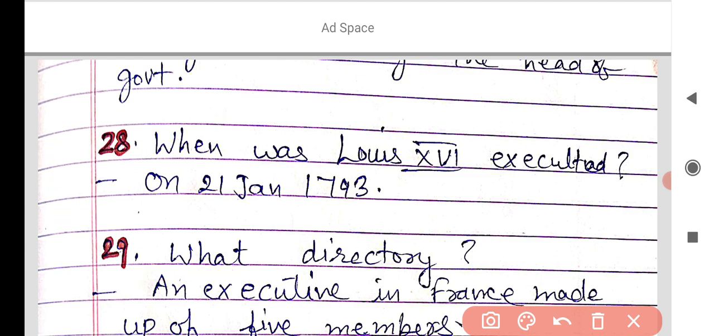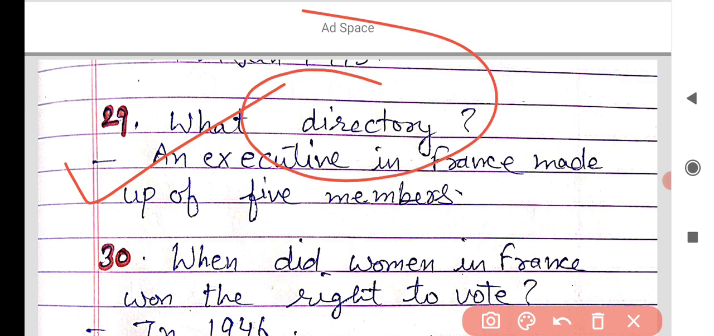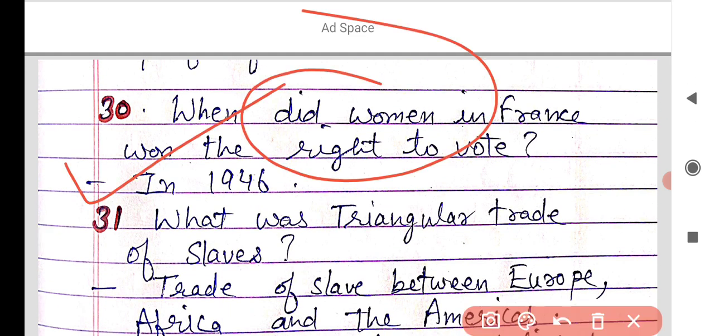And the next question is, what was the directory? After the execution of Louis XVI, there was directory rule in France. The directory was an executive in France made up of 5 members. And when did women in France win the right to vote? They got the right to vote in 1946.